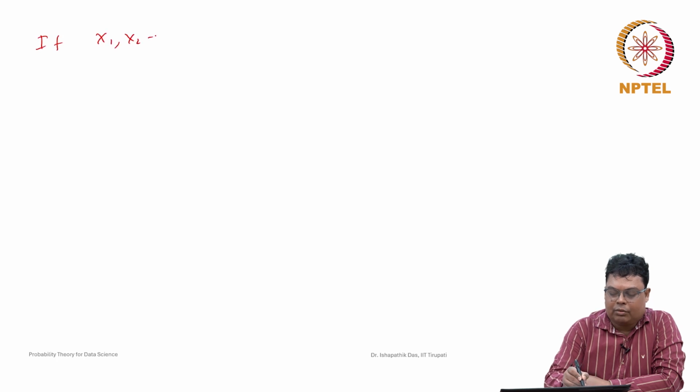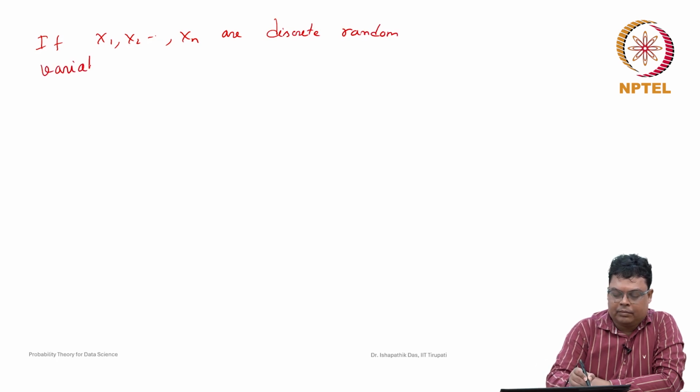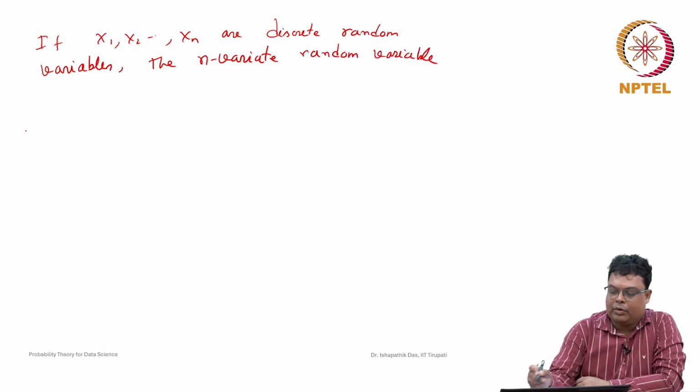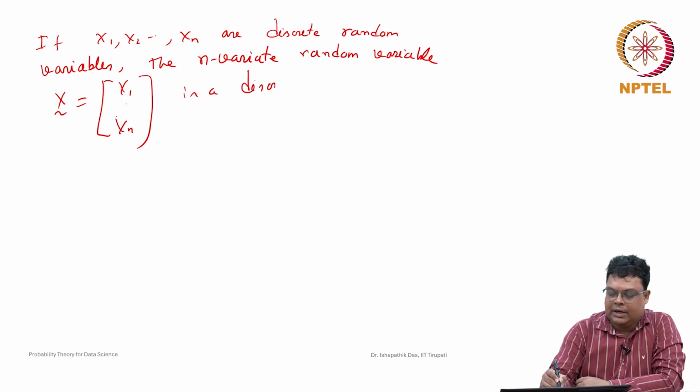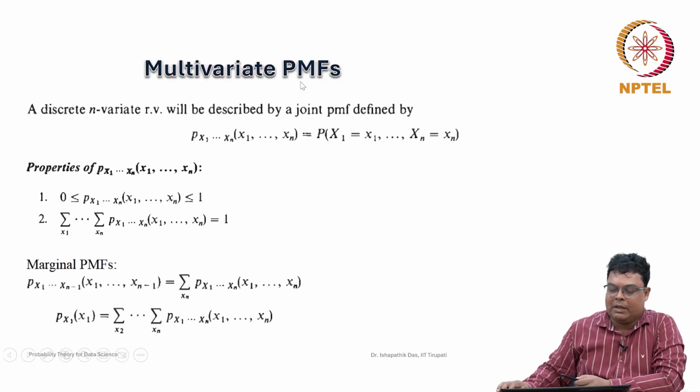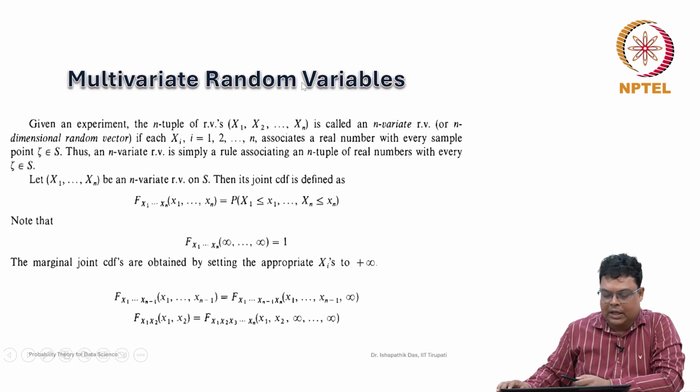If x1, x2, ..., xn are discrete random variables, we call it an n-variate random variable, sometimes also called an n-dimensional random variable or n-dimensional random vector.